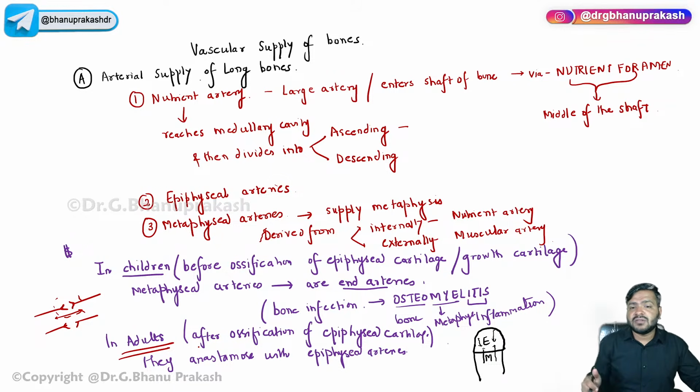In adults, after ossification, the growth plate cartilage is already converted into bone. So automatically the epiphysis is merged with the metaphysis. The arteries come in contact with each other and the blood circulation is more, as compared to the children where the metaphyseal arteries are ending. So children will have more bacteria placed over there, so more chances of infection. I hope this concept is clear to everyone.